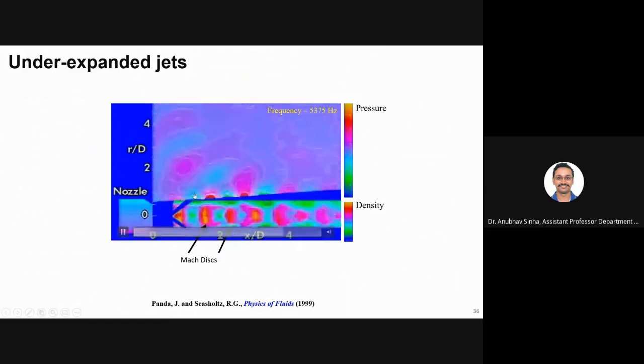There is a lot of interesting work on this, and this generates sound. So if you see a high pressure jet released, you suddenly hear a screeching sound. For example, in aeroplanes, you hear a loud noise because of the exhaust from the jet nozzle at the afterburner. That screeching sound is produced by this phenomenon.